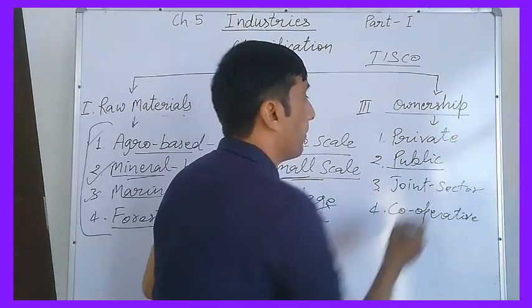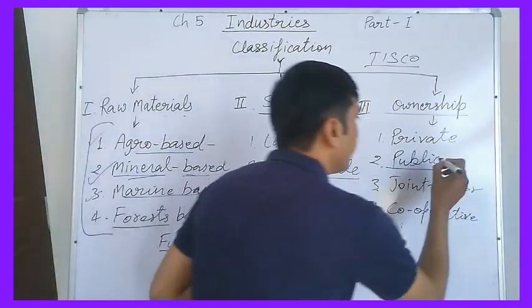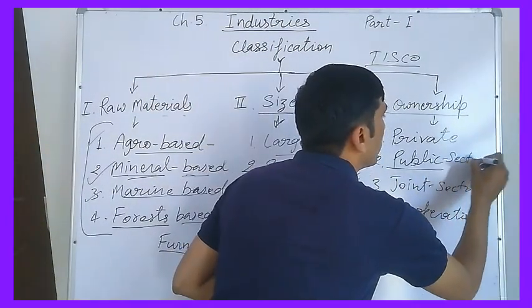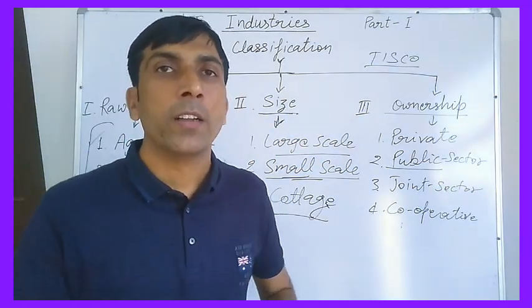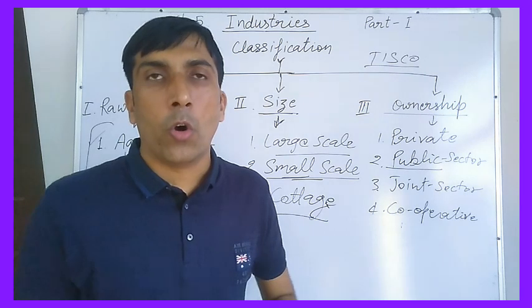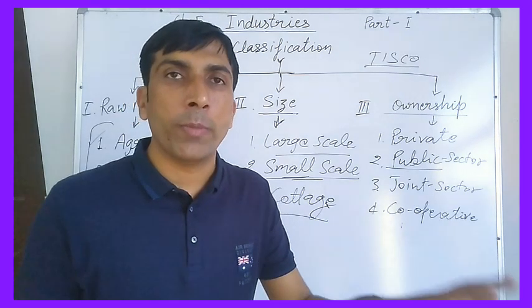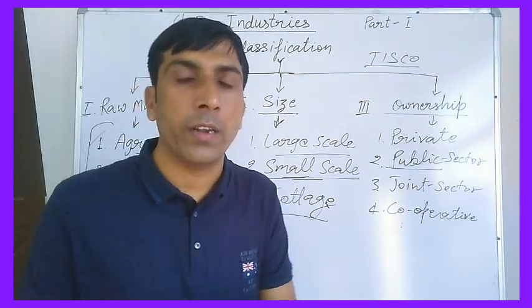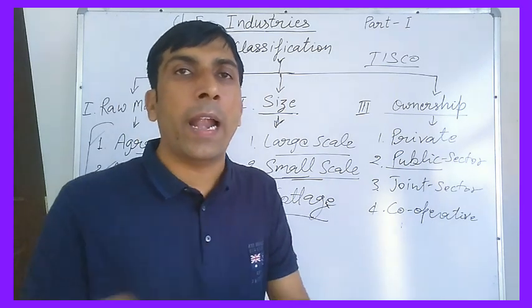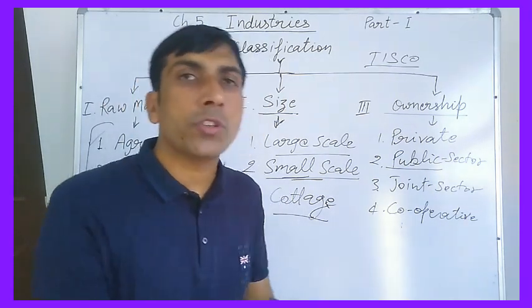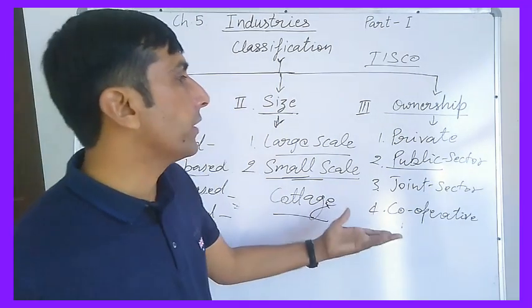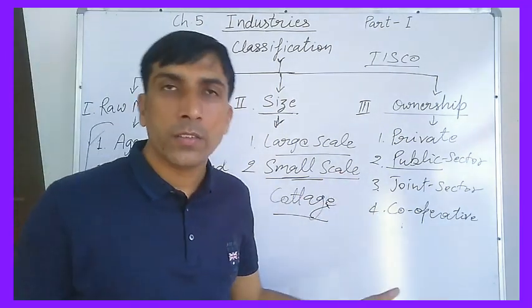Public sector industry is the industry that is owned, run and controlled by the government. All the resources are controlled by the government in these kinds of industries: land, machines, capital investment, raw material, and produced products. All kinds of things are controlled and run by the government.